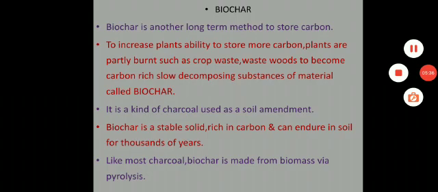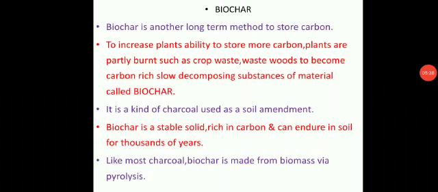Then the next one is called biochar. What is the meaning of biochar? Biochar, charcoal. Already you know the word charcoal. The charcoal is nothing but carbon. So it is called biochar. Biochar is another long-term method to store carbon.